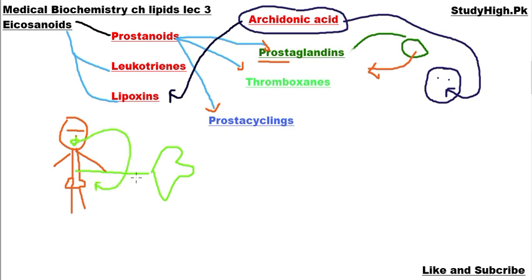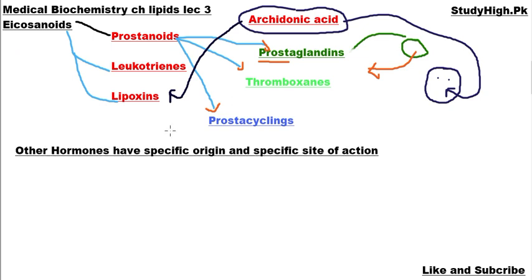Insulin is produced from the pancreas but works in the liver; in the same way, follicle stimulating hormone is secreted from the pituitary gland but acts on the uterus.